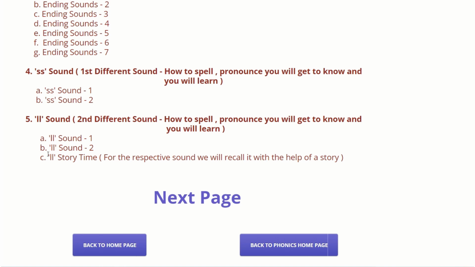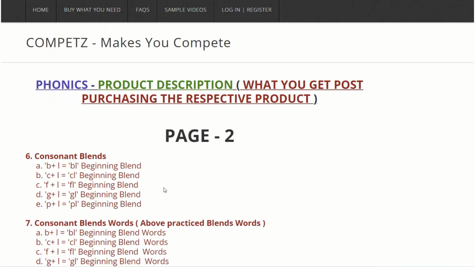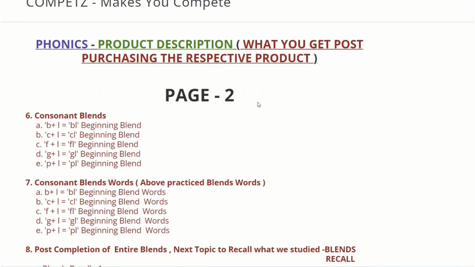Coming back to our topic, that is L sound 1, L sound 2. After completion of both topics, you will have L story time, the respective L sound. We will be recalling it with the help of a story, as mentioned here. With the help of the story, we will be revising it. You can click here to go to the next page. You can see the next page, that's page 2.